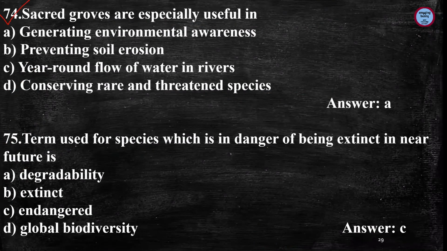Next question is, sacred groves are especially useful in, and the answer is generating environmental awareness. This is the correct answer. Next question is, the term used for a species which is in danger of being extinct in near future. Endangered species are the species which can become extinct in the near future. These are known as endangered species.